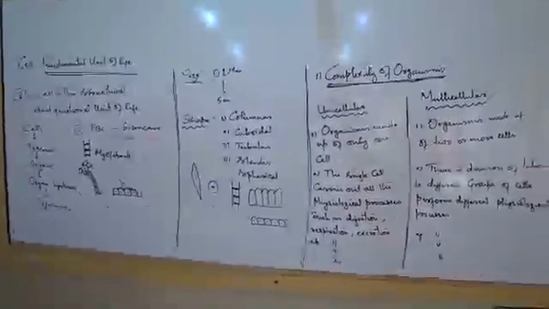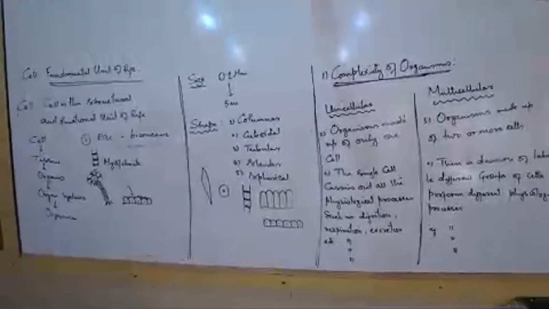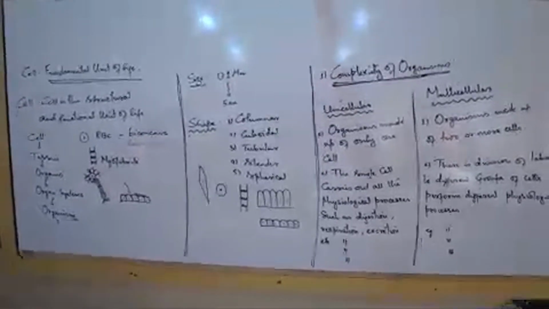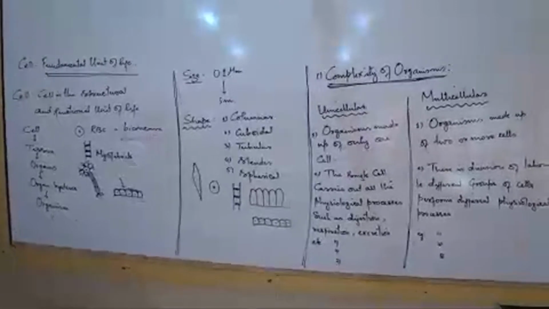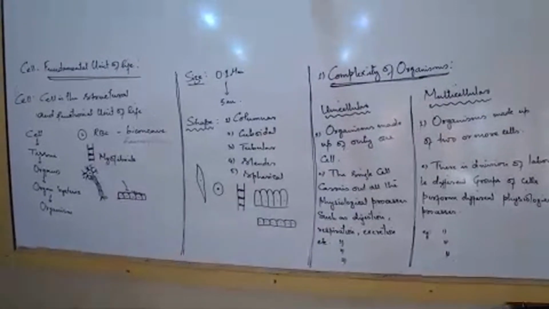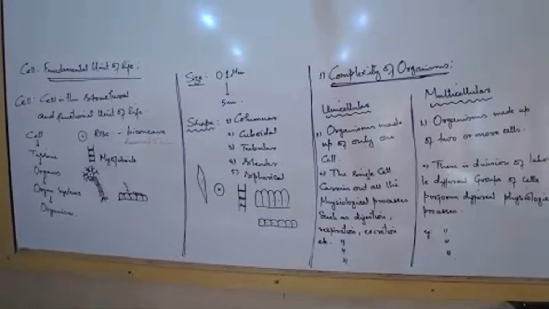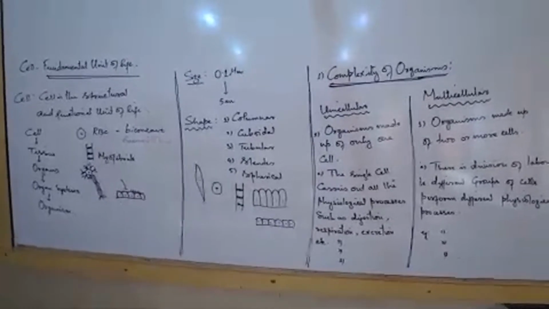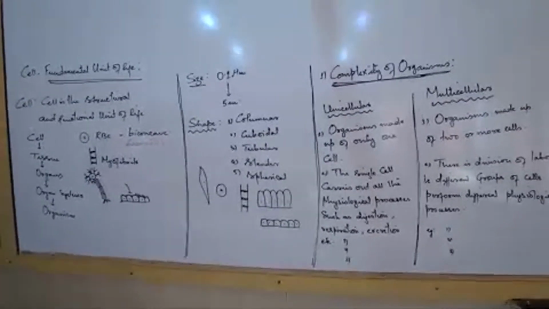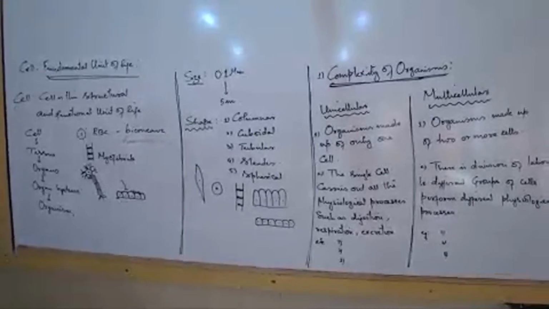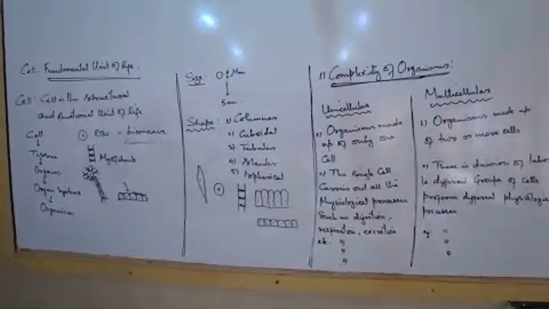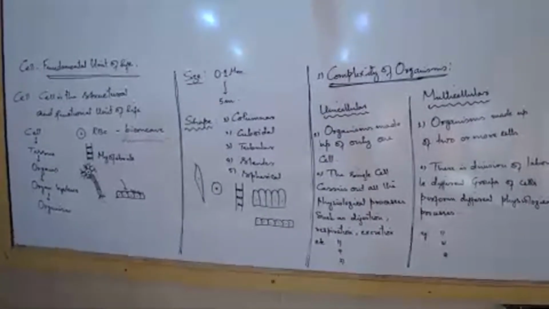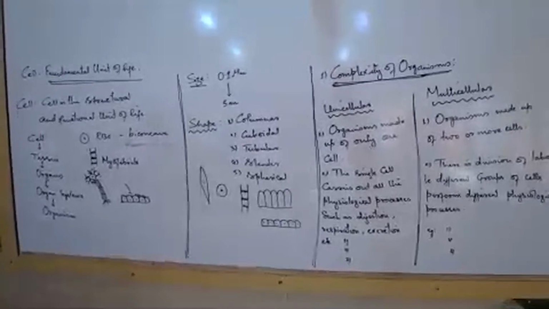Did you get all 6 examples? Okay, let's wait for the others to finish. Did you get the examples? Think if you have read somewhere. What examples of unicellular did you write? No, an ostrich egg is not an organism.